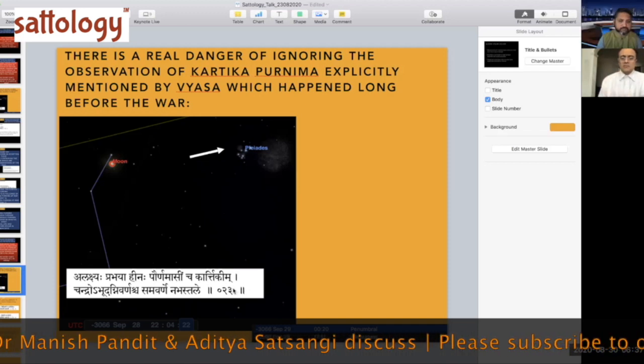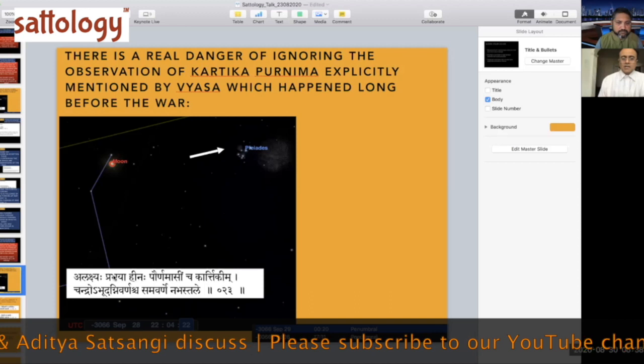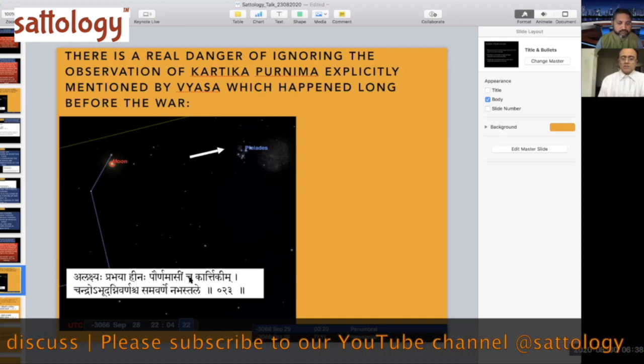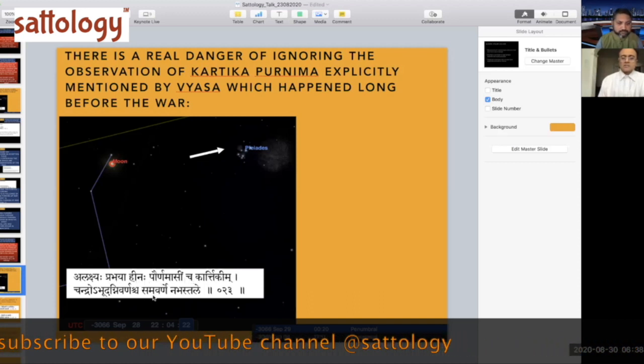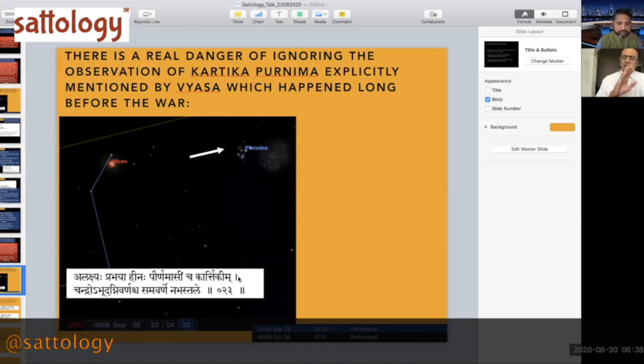You can see Bhishma Parva 2:23. Alakshaya Prabhaya Hina Purnima Sincha Kartikim Chandro Abhudni Varnascha Samavarane Namastale. And you can see Purnima Sincha Kartikim is so clearly mentioned.